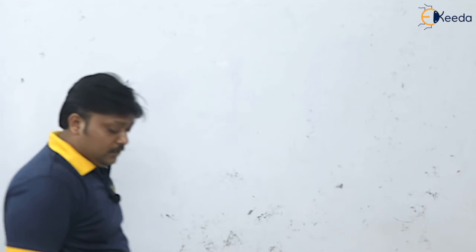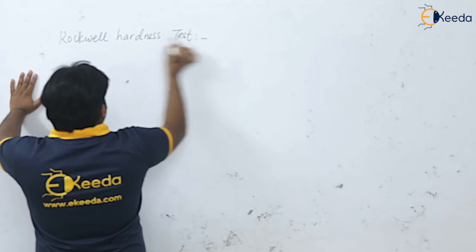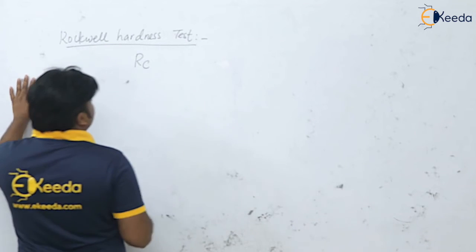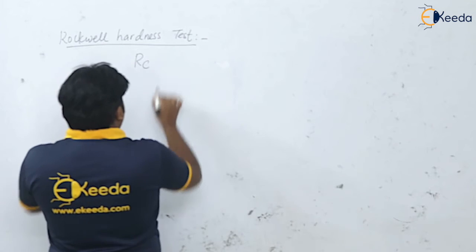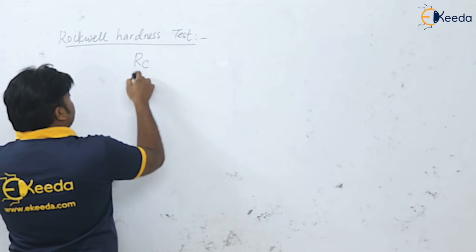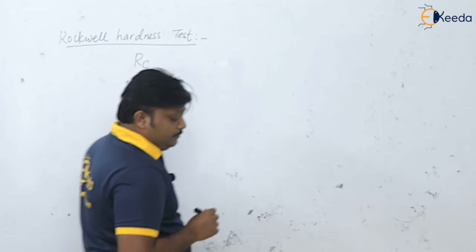So dear students, after seeing this BHN, VHN, there is also the Rockwell hardness test, where the number we can get is the Rockwell hardness number, RC, on A scale, B scale, or on C scale, like that. So see here,